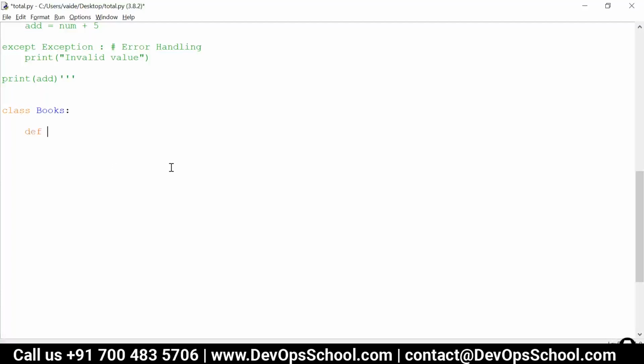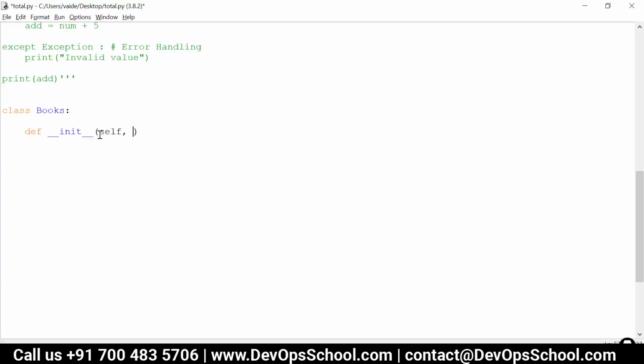So let's write def, and this is going to be our function inside which we define all the attributes. This is a part of syntax. We always have to define our attributes inside a function called init. And another part of syntax is we have to write the self keyword. So self and init are the syntax with respect to classes.